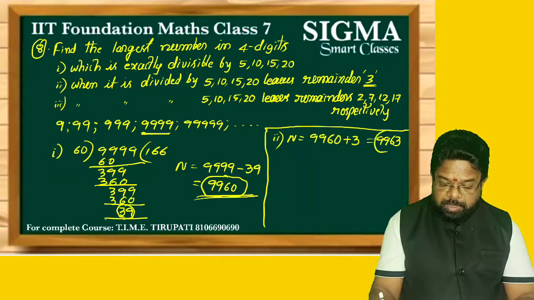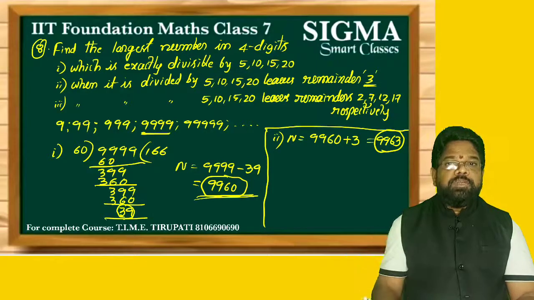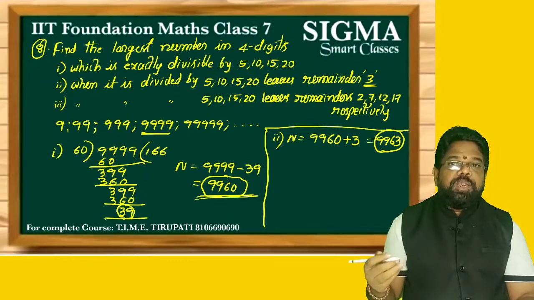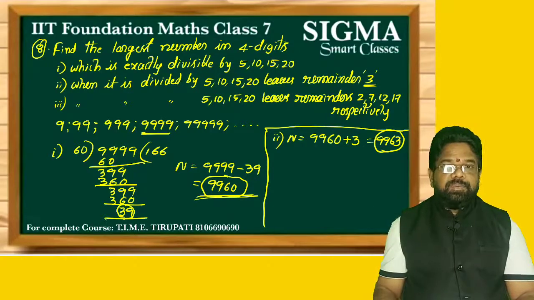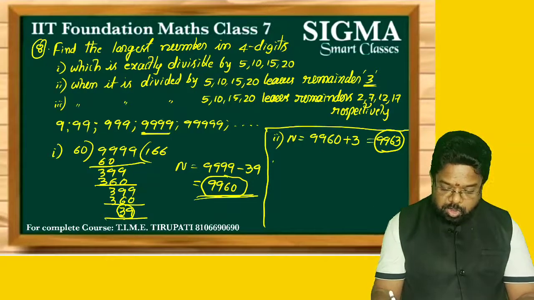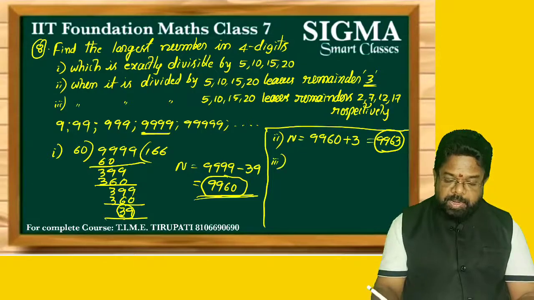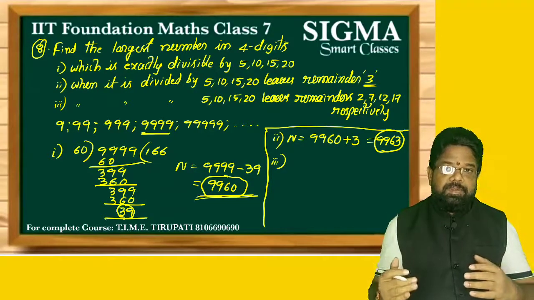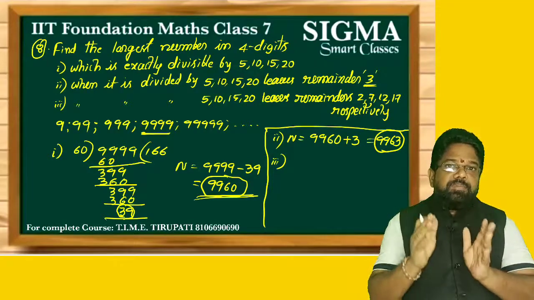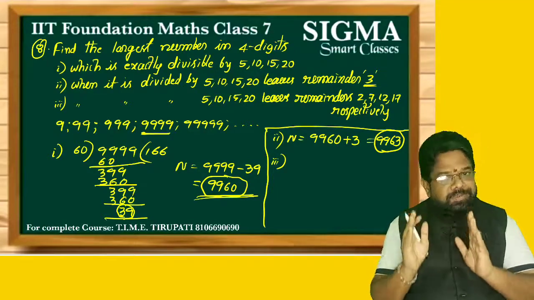9963 is the largest number in 4 digits. When it is divided by 5, 10, 15, 20, it leaves remainder 3 in each case. Okay. Now what is the third question here? When it is divided by 5, 10, 15, 20, it leaves remainders. So 4 numbers, 4 remainders, 3 numbers, 3 remainders, 2 numbers, 2 remainders are given.